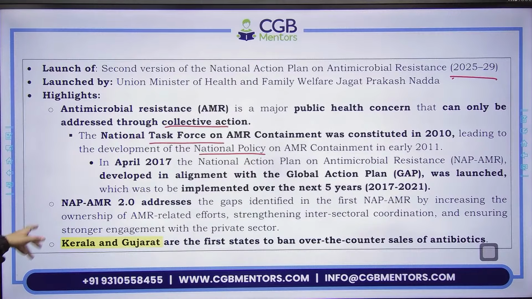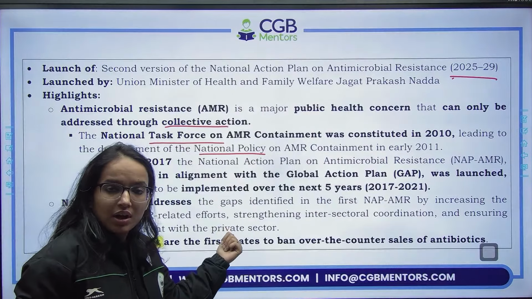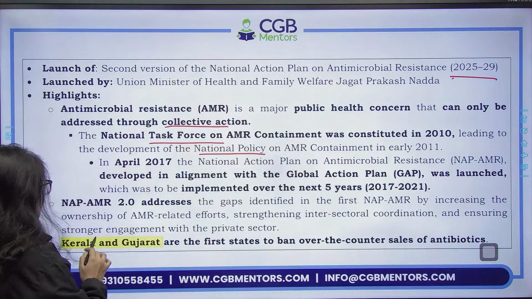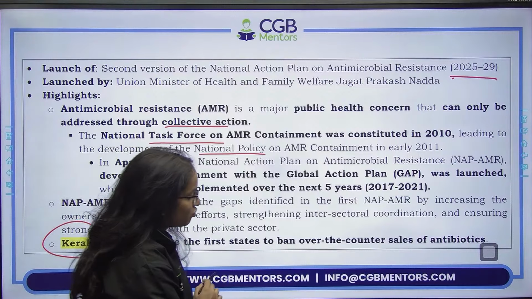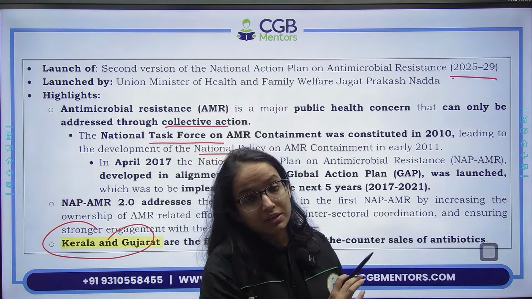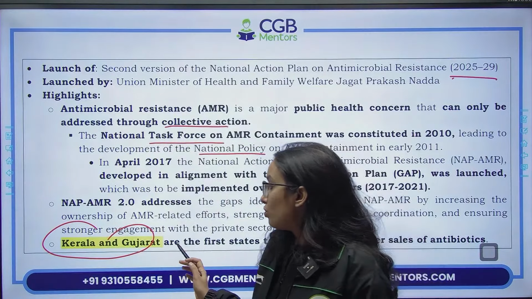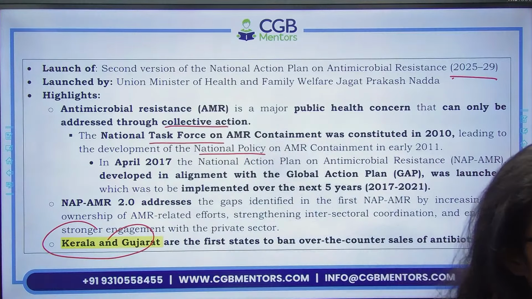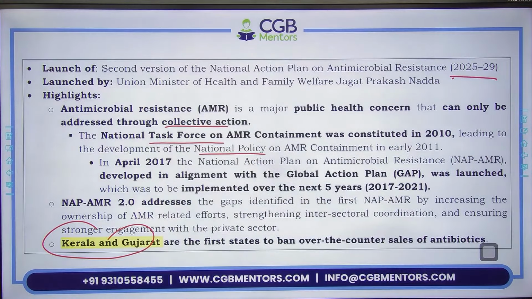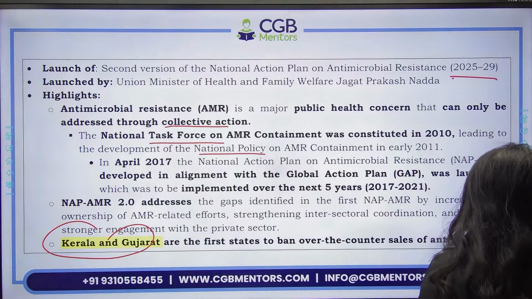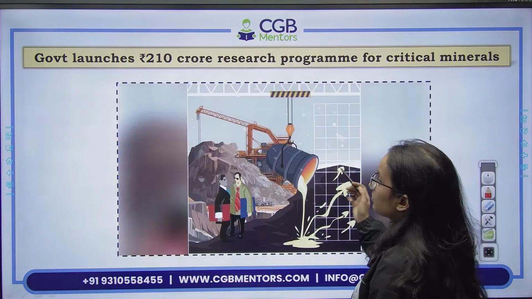And regarding this, the most important fact which you can have out of this PPT is Kerala and Gujarat are the first states to ban over-the-counter sales of antibiotics. So remember, which are the two states? Kerala and Gujarat. Kerala and Gujarat are the first to ban over-the-counter sales of antibiotics.